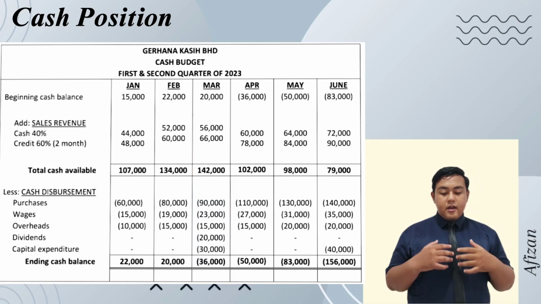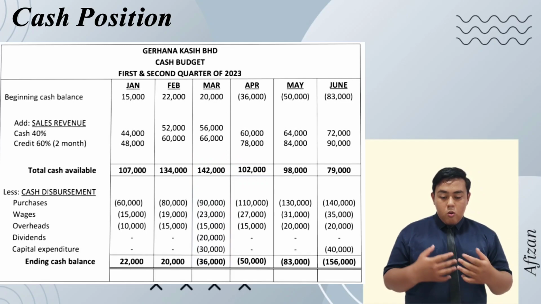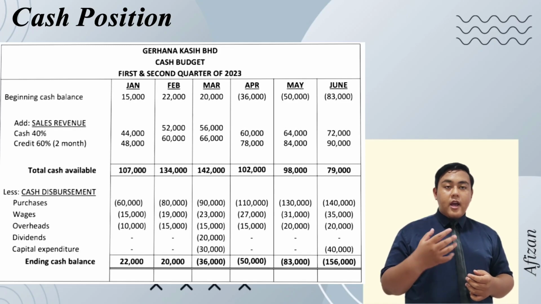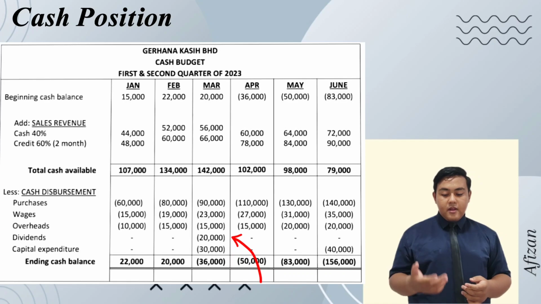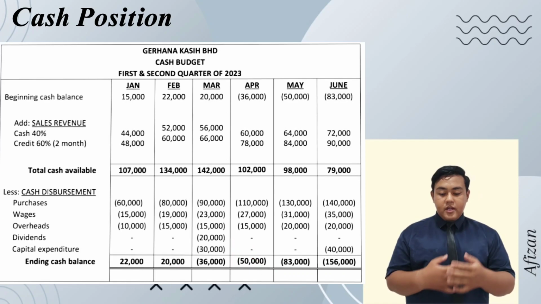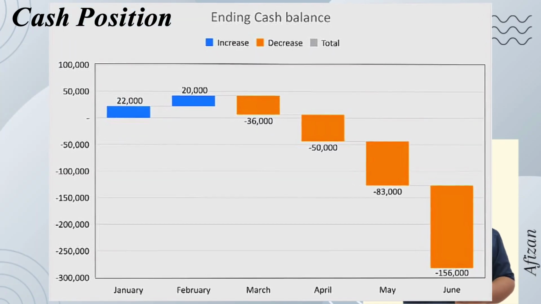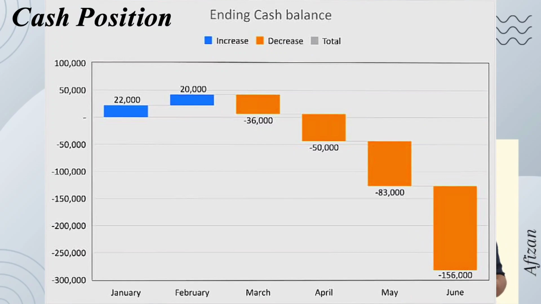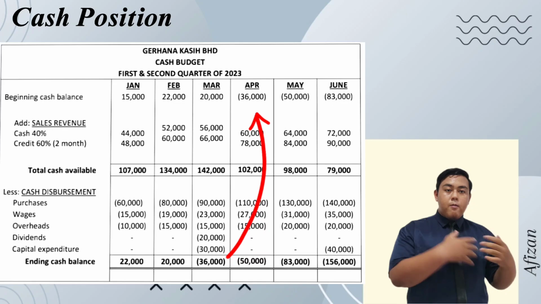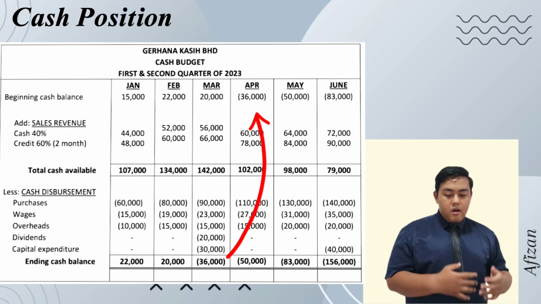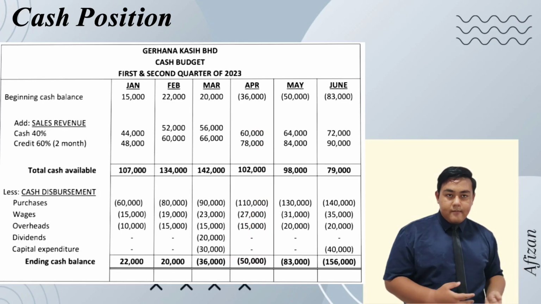In March, Gerhana Kasih Sdn Bhd will make extra expenditure, which consists of dividends, capital expenditure, purchases, wages, and overheads. Because of that, the ending cash balance will be a deficit, and the deficit will be brought to the next month.